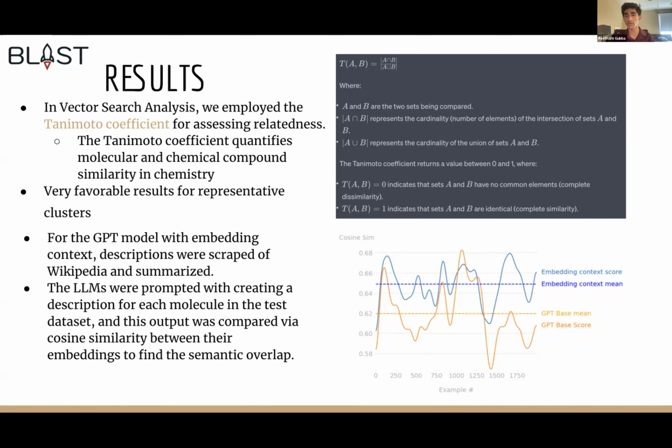Overall, we got pretty favorable results, getting coefficient scores primarily between 0.7 and 1 from different molecules in a cluster generated by the vector search algorithm.